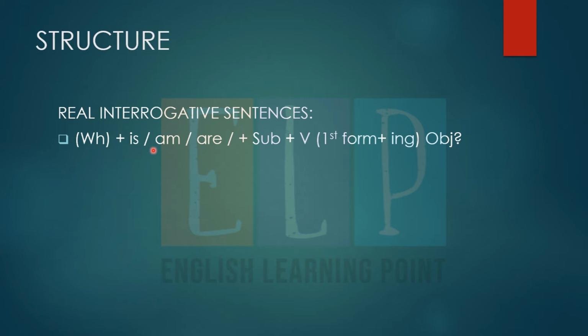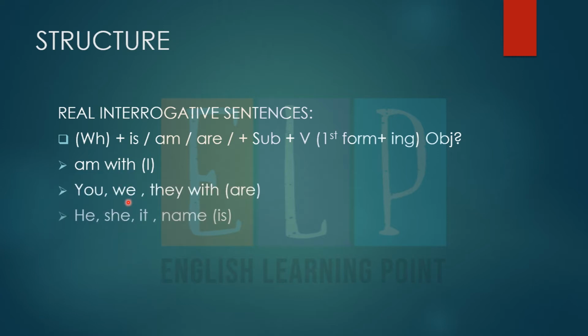Alright, is it clear? Right, good. And we have to use the present participle, which means the first form with the ing form, and then the object. Am with I, are with you, we, they, and is with he, she, it, and any singular name.